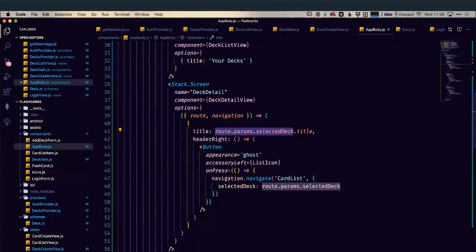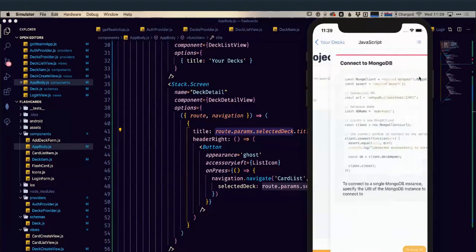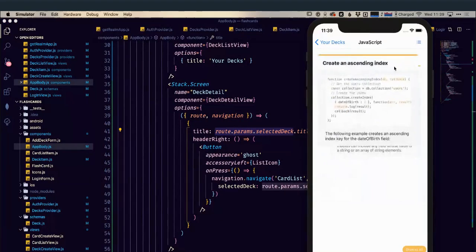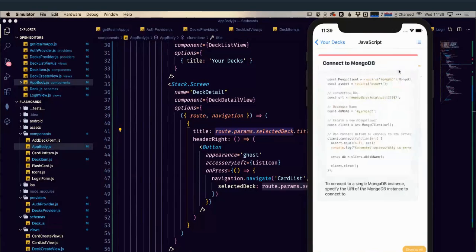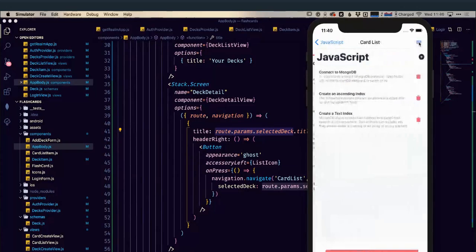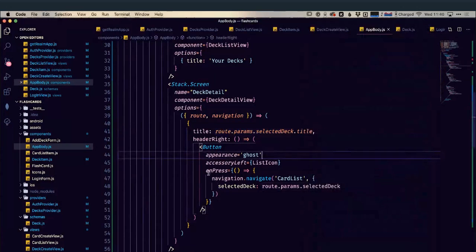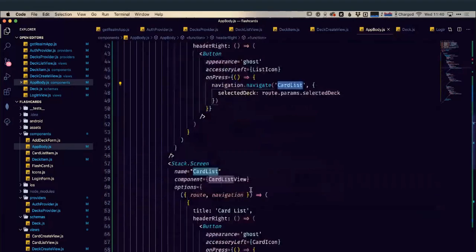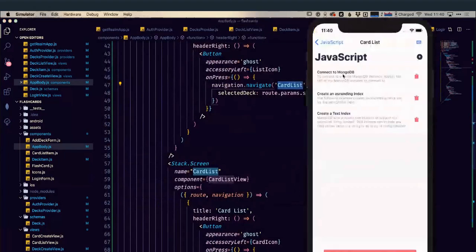So if we try one of these buttons now, hey, there's our cards. You know, it's all nicely being rendered for us. And we can try switching that view. So pressing this button at the top is our accessory, this button that's been passed into our header right. And again, it's doing another navigation. So this time it's calling the card list view. The card list view is very similar to our deck list view, and it just renders them as a list, so it's a title, description, but it's got a few extra buttons. So these buttons we can look at here.